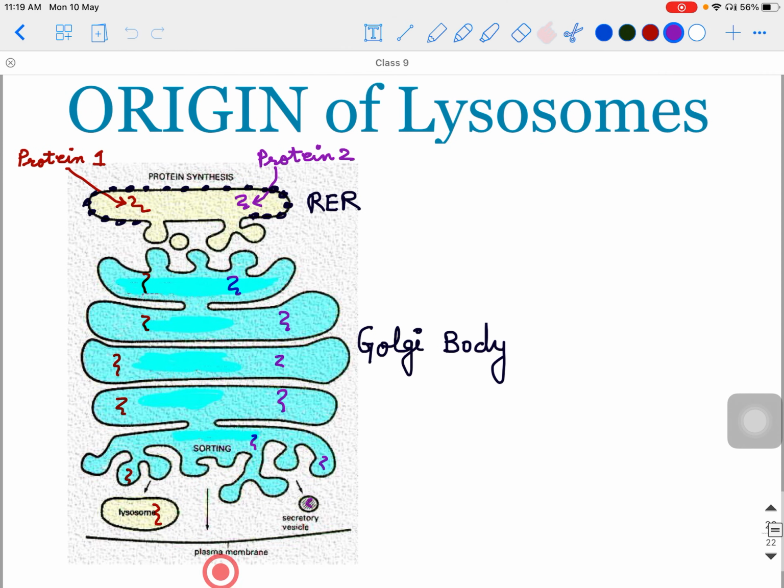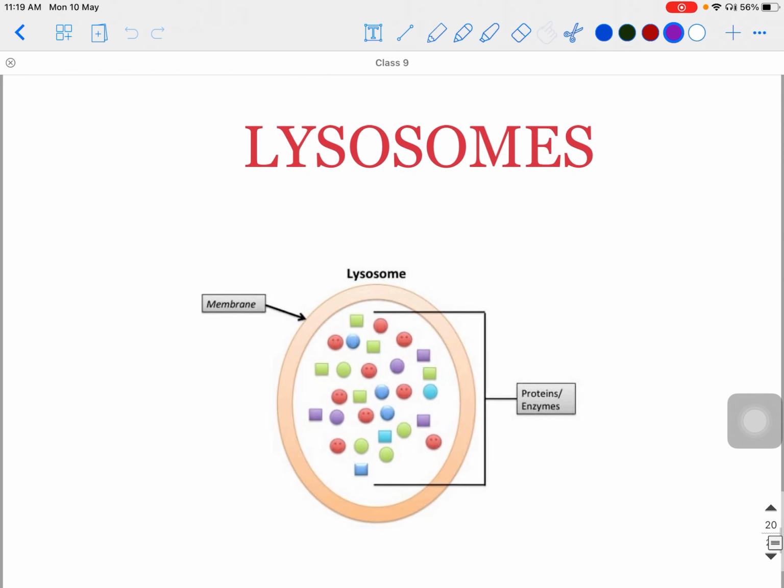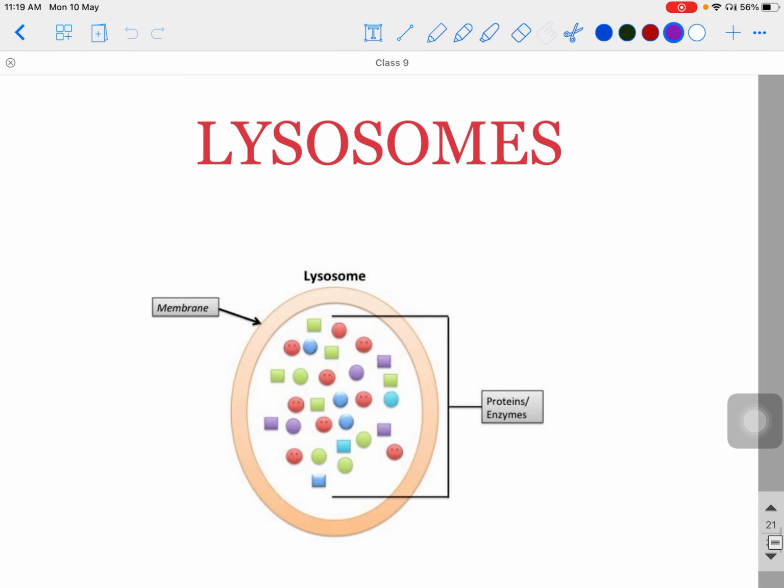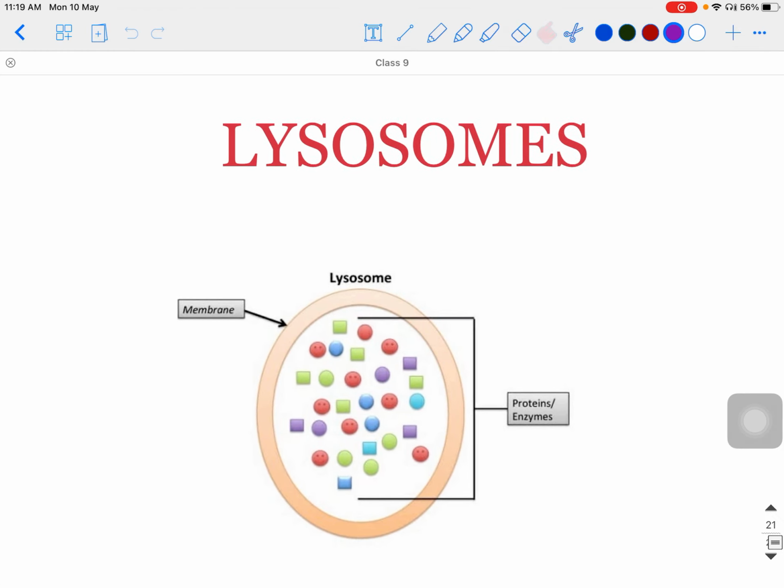They will not go out. The other proteins can go out, depending on the type of protein, but the lysosome will stay inside the cell because the function of the lysosome is here inside the cell. So let's see what is present inside a lysosome, the internal structure of lysosomes.